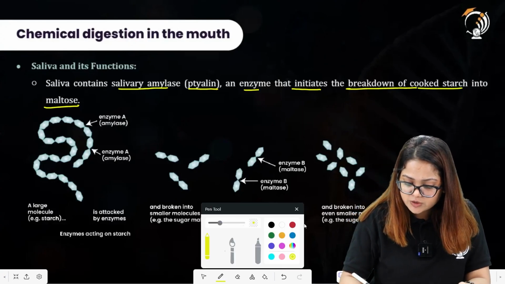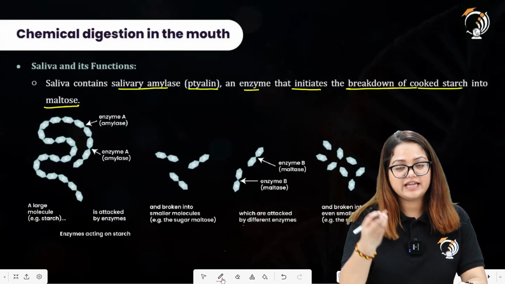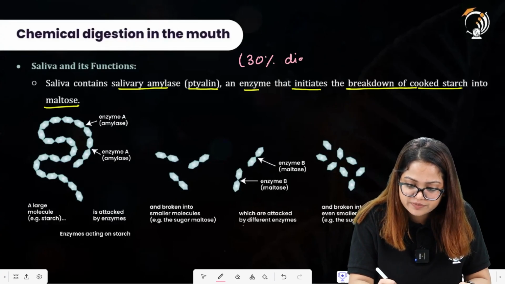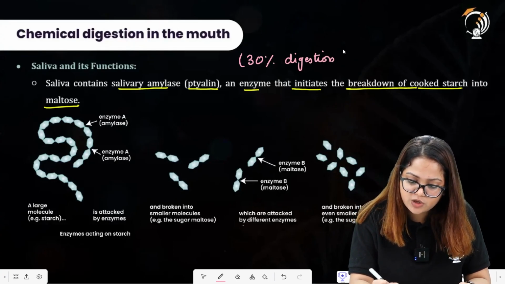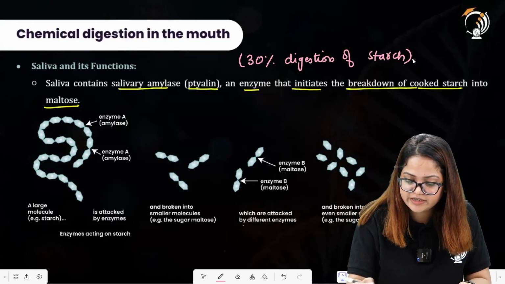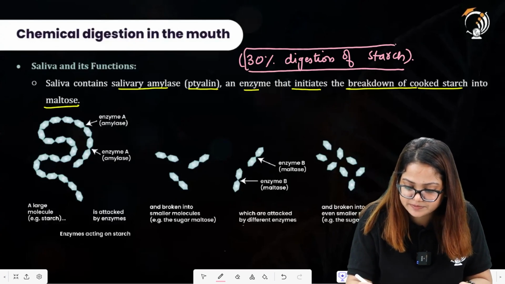Alright, and you can also say that not all of the starch present in the food will be digested in our mouth. There will be 30% digestion of the starch, 30% digestion of starch that is occurring in the mouth. Alright, and the rest of the digestion of starch will be occurring in the small intestine.